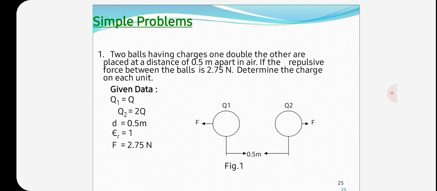Here the given data is Q1 is equal to Q, and Q2 will be double the other, so Q2 is equal to 2Q. The distance d between the two charges is 0.5 meters, and the medium is air, so epsilon r is equal to 1. F is equal to 2.75 newtons. We can find out Q1 and Q2.